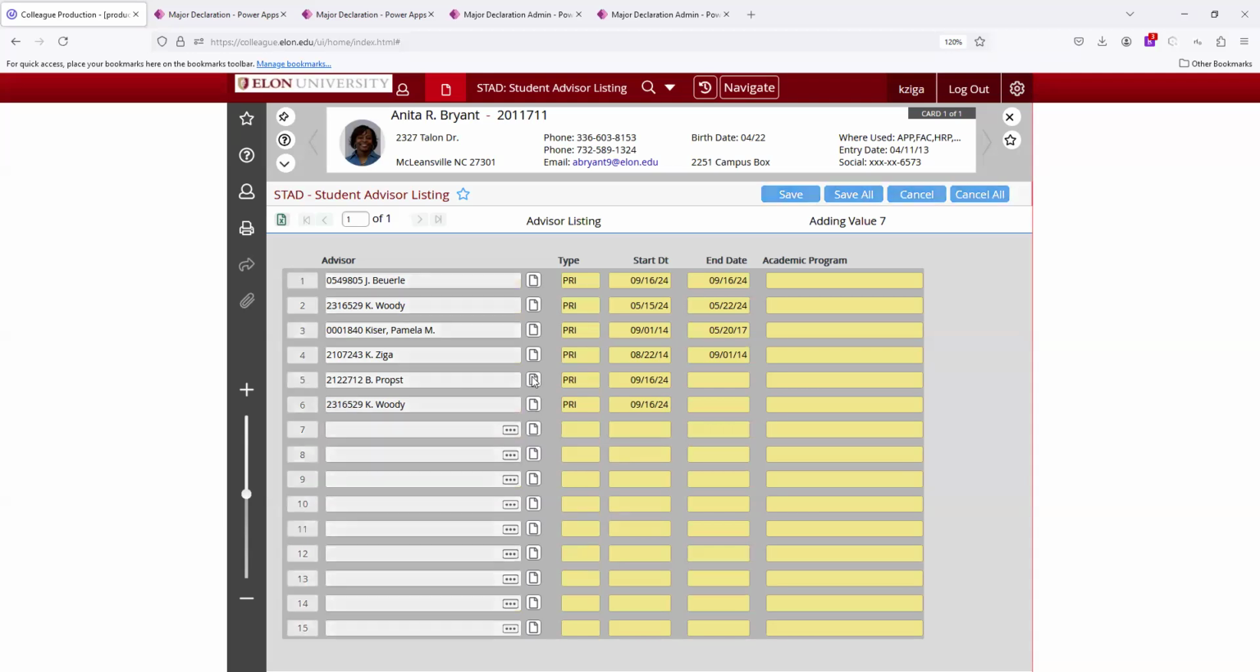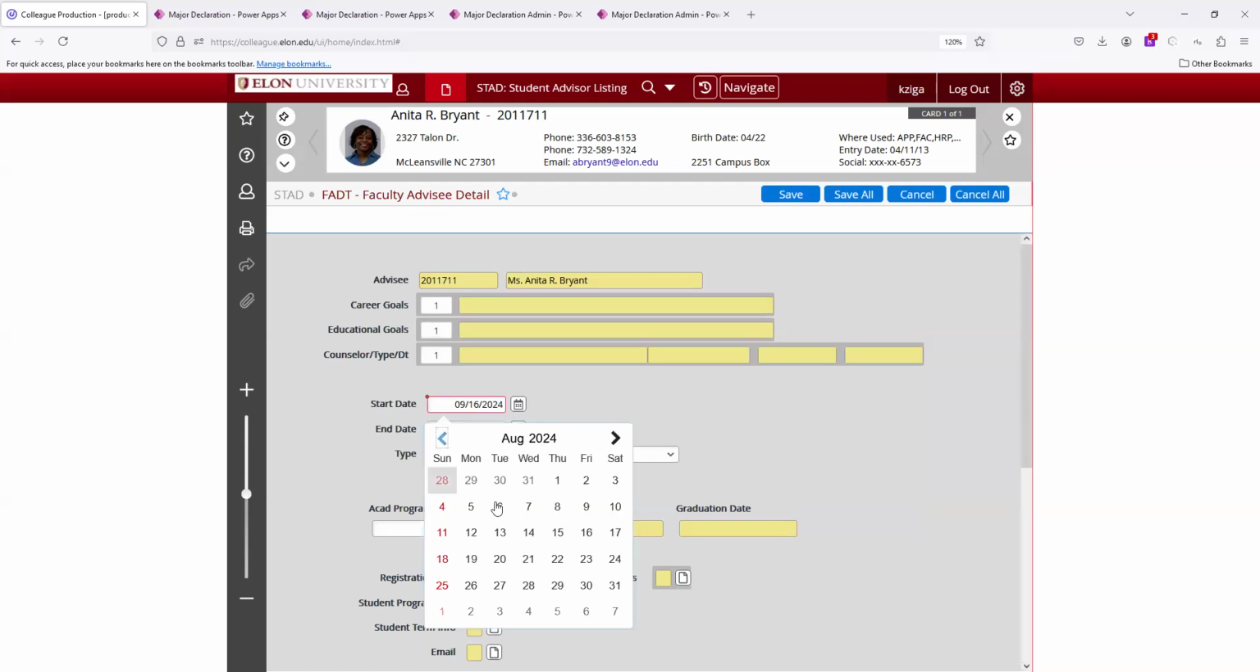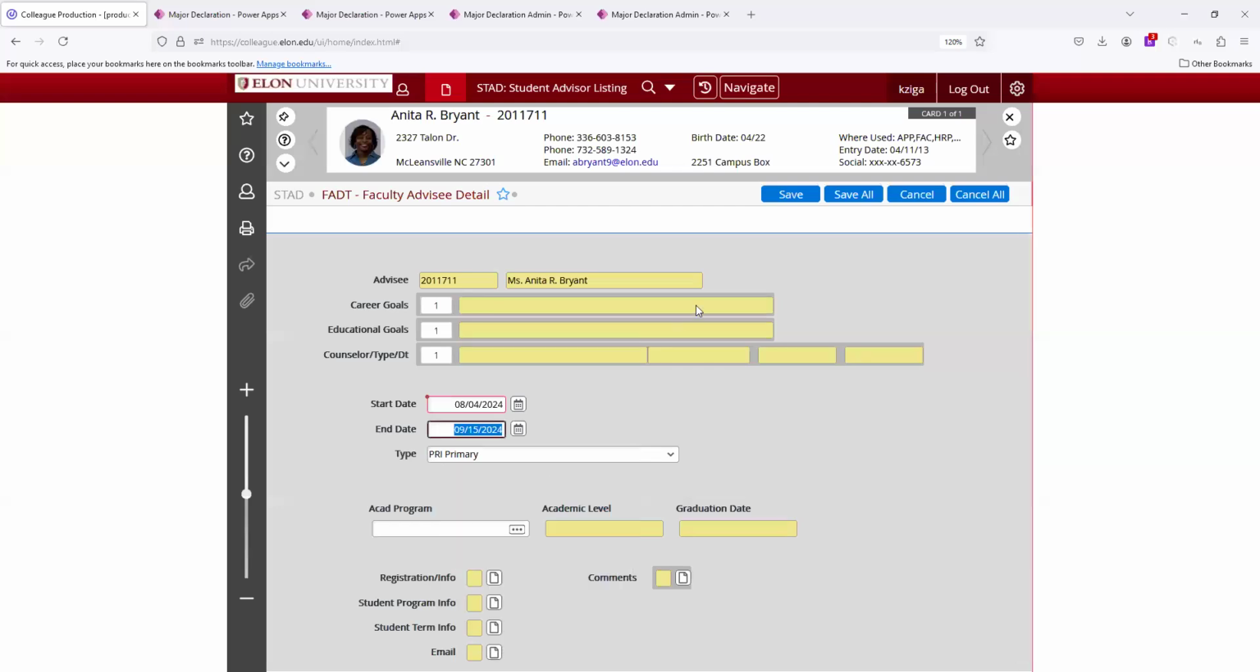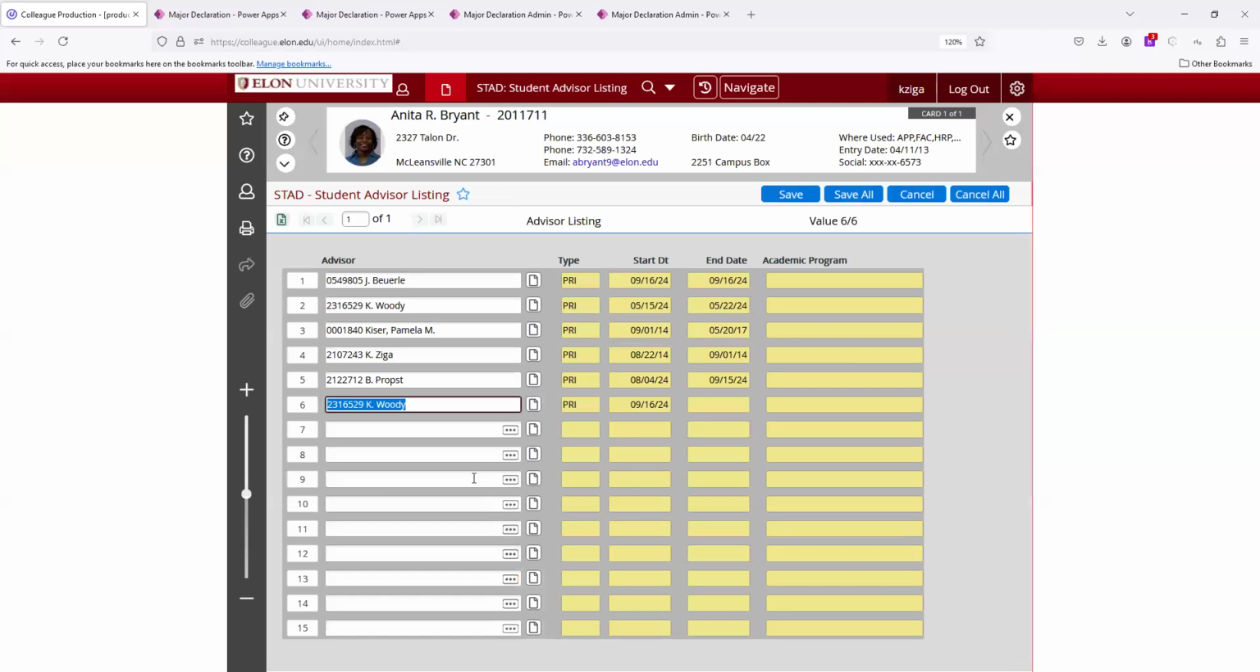So I would go ahead and click here, and I would put the end date. We'll typically backdate this. So just for fun, I'm going to pick a random date that we originally assigned and backdate this as well. And again, I'm going to hit update and save. So again, we're just doing a practice scenario here. Brandy was the primary advisor from August 4th of 24 only until September 15th, 24. And now we're reassigning Anita to be advised by Kenzie Woody as primary advisor.